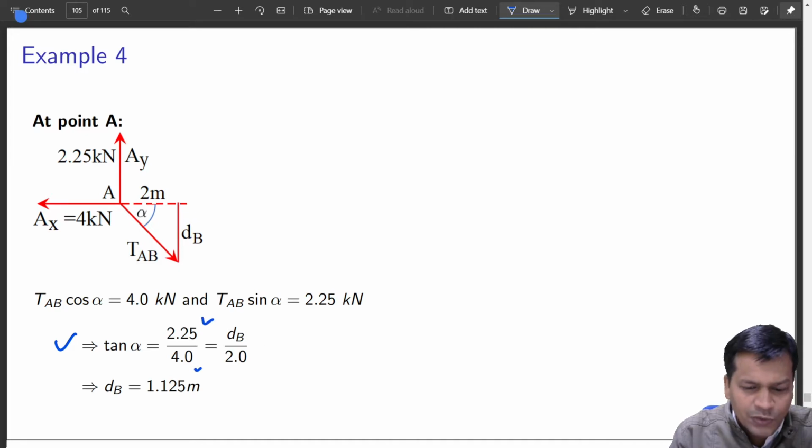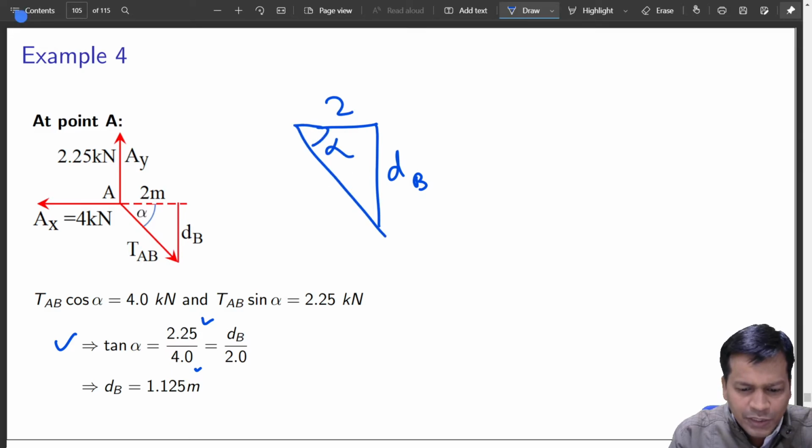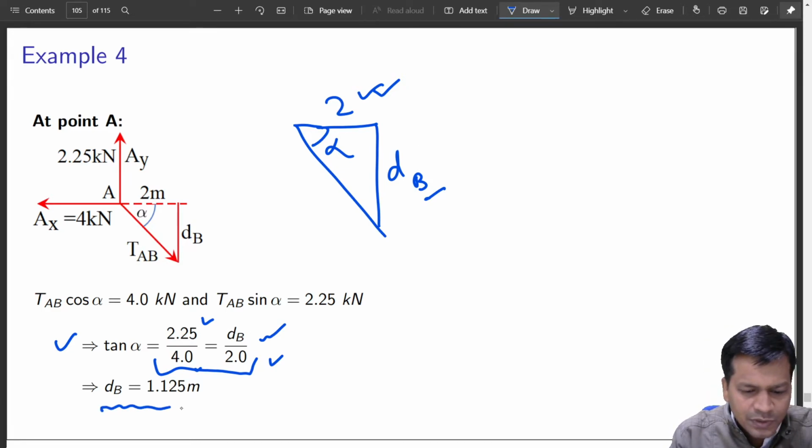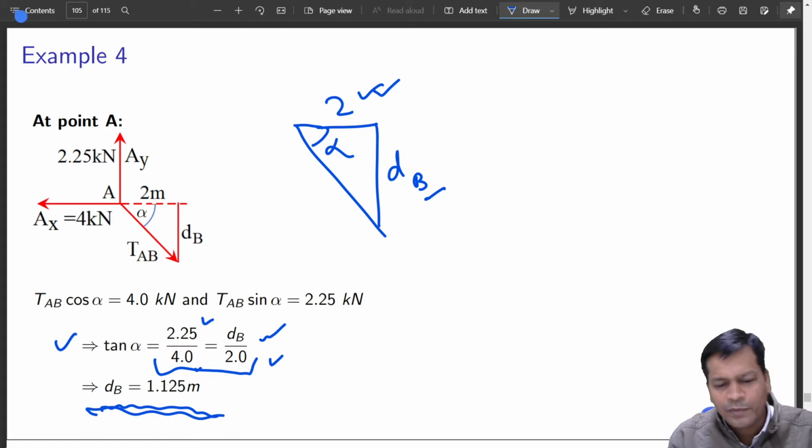So that is also equal to, because both are geometrical triangles, if you take tan alpha, in this case alpha should be equal to dB by 2, perpendicular by base. So that is also this. So alpha can be extracted in two ways. One is using the force triangle, another one using the geometrical triangle. So dB comes out to be 1.25 meter.